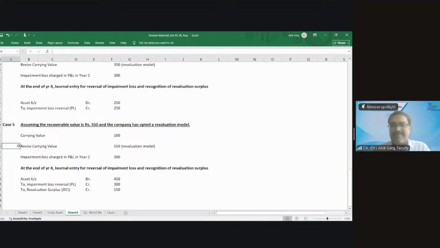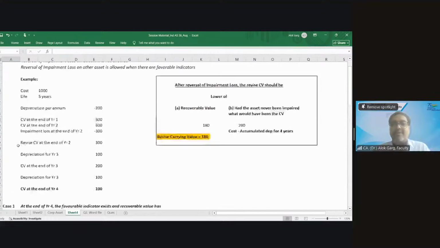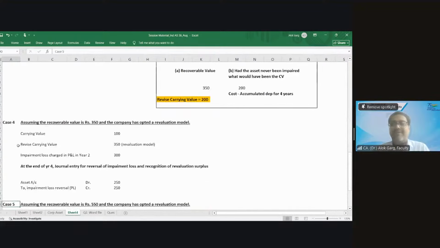So friends, with cases 1, 2, 3, 4, 5, is this concept of reversal of impairment loss clear in your mind? Clear in mind. I hope it is not reversed in your mind.